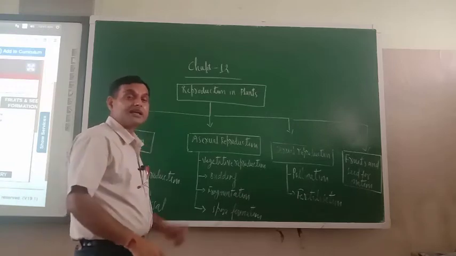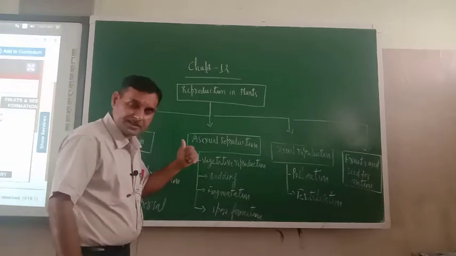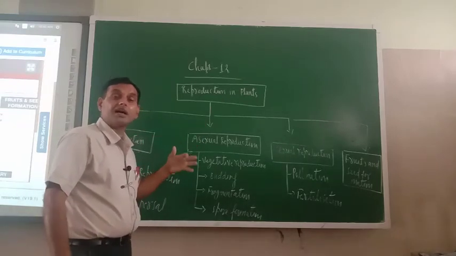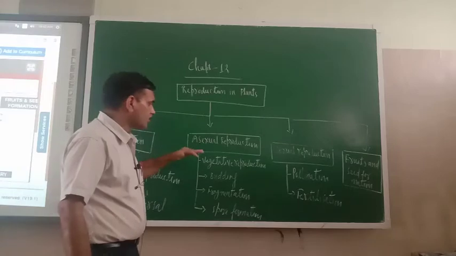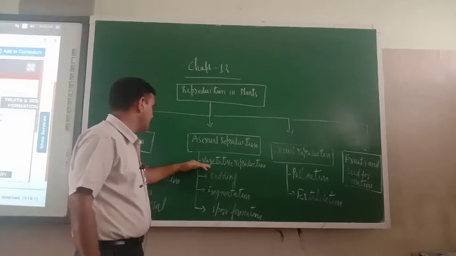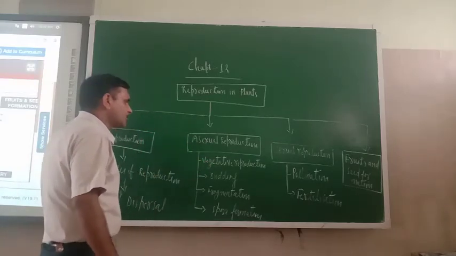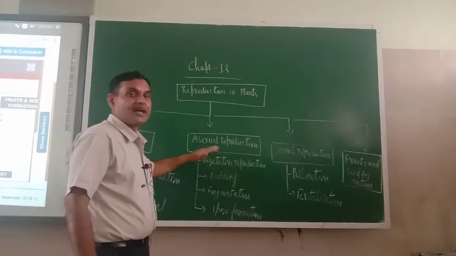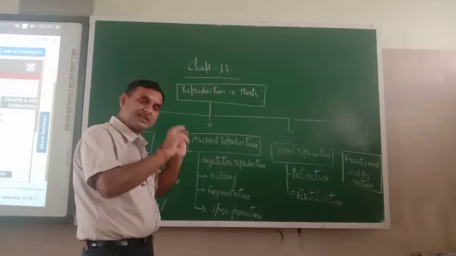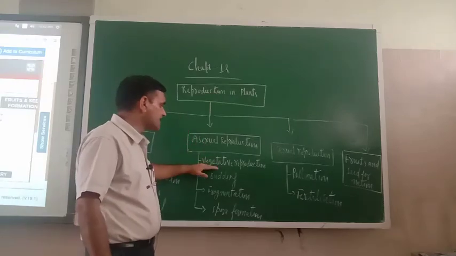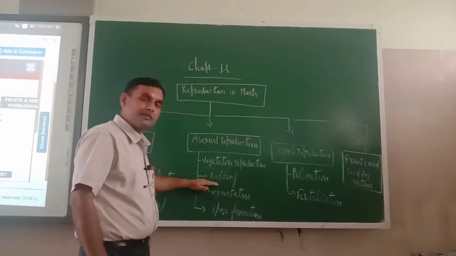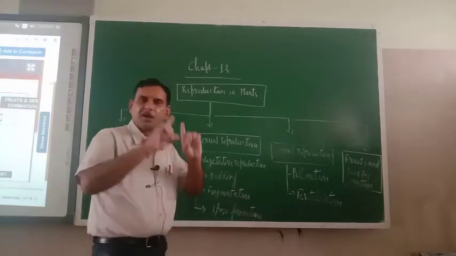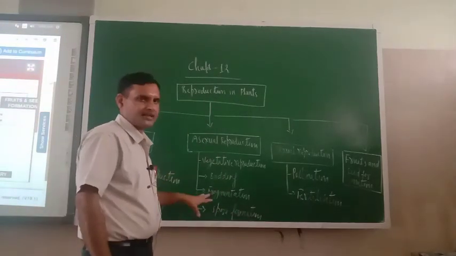And the reproductive part is the flower. If reproduction takes place from the vegetative parts, that is known as asexual reproduction. Under that there is vegetative reproduction, budding, fragmentation and spore formation. One by one we'll take and explain them.